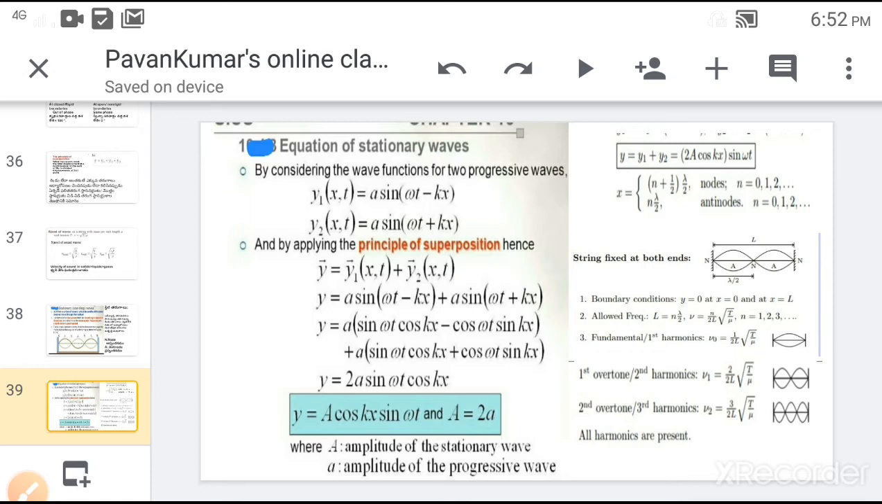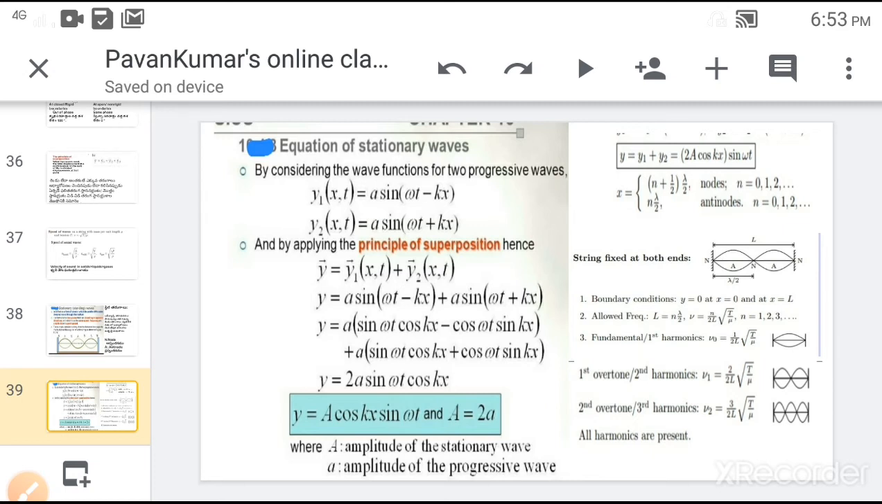Next, we will derive the harmonic frequencies in the case of a stretched string. Let us consider a string of length L which is stretched between two fixed ends, and if you pluck the string, a wave is generated. It will travel from one end to the other end, and at the second end the wave gets reflected and reaches the first end. So by the superposition of incident and reflected waves, a stationary wave is formed with loops.